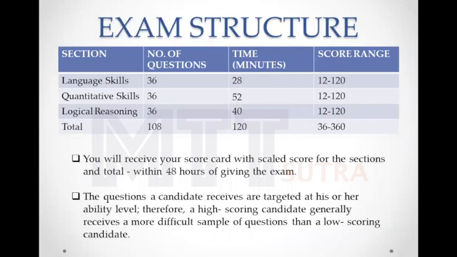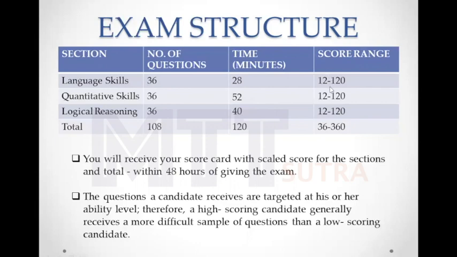Next is about what is the exam structure. There are 3 sections: language skills, quantitative skills, logical reasoning. There are 36 questions in each section. Total questions will be 108, and total time is 120 minutes. There are different time slots for different sections, like 28 minutes for language skills, 52 minutes for quantitative skills, 40 minutes for logical reasoning. And what about the scoring pattern?